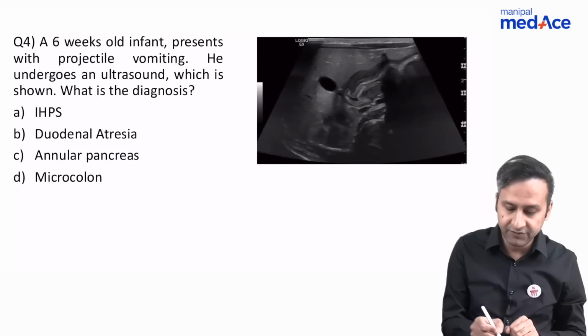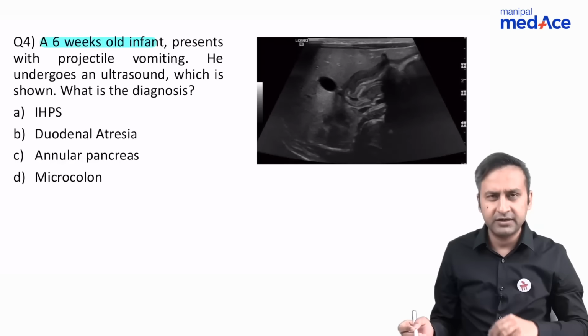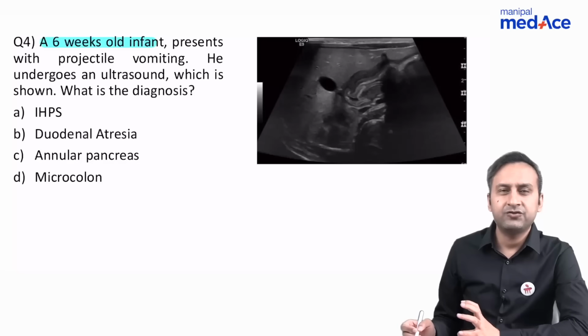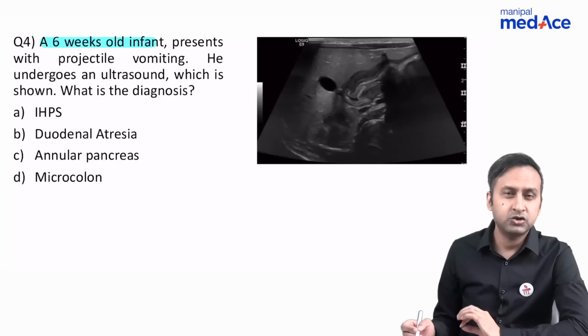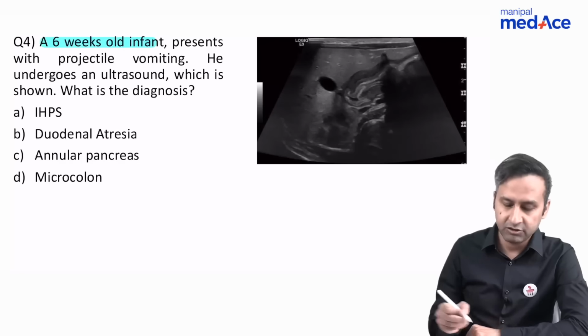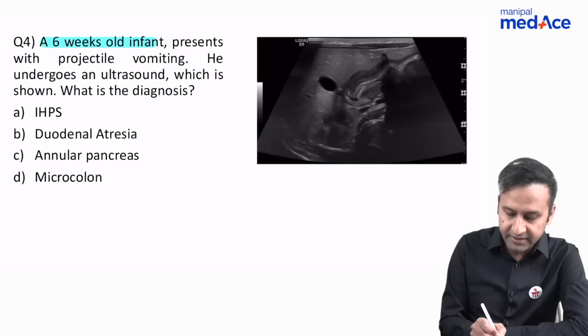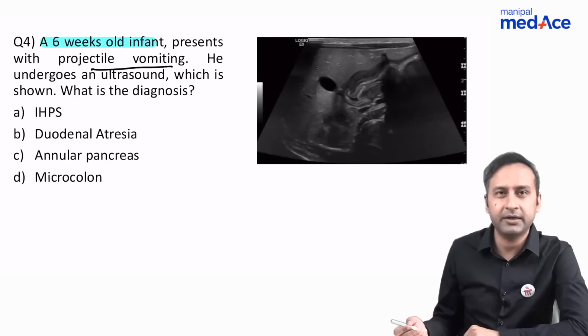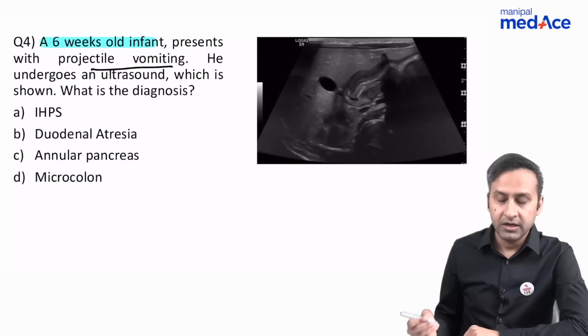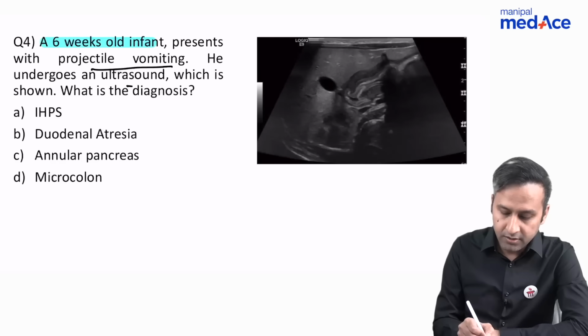Here, the examiner had given you a 6 weeks old infant. Anytime examiner gives you a history of a patient who's in his first or second month of life presenting with vomiting and is the projectile vomiting, you know you're dealing with some form of a gastrointestinal pathology. Now, here examiner has given you an ultrasound image. Let's look at the options that we have.